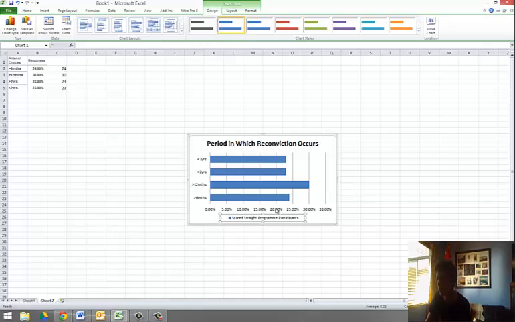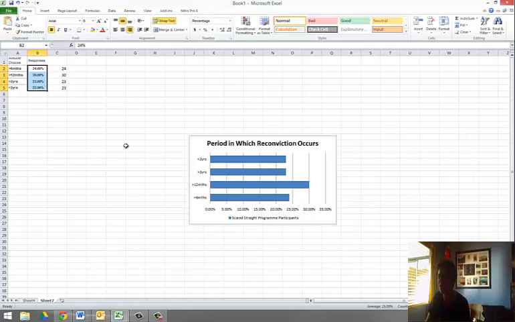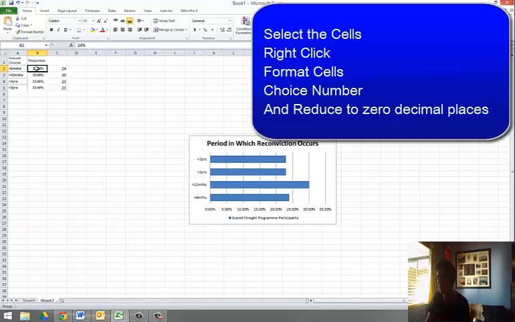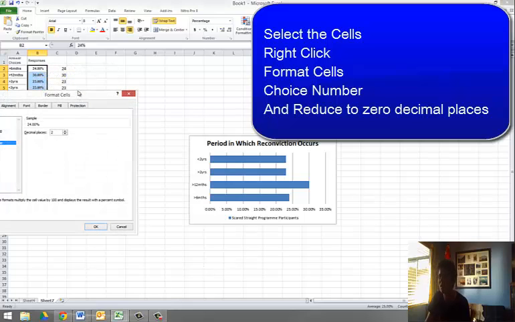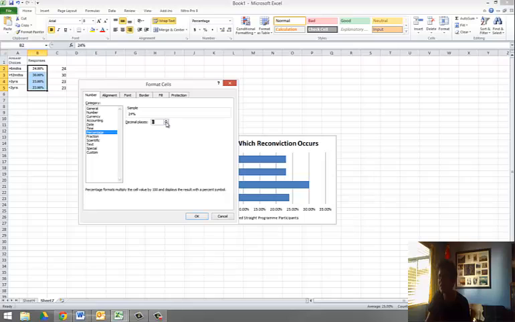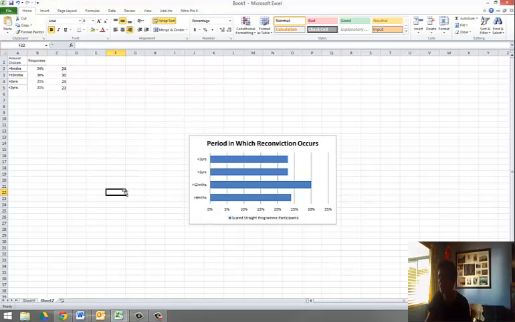Now, what you probably would like to do, I imagine, is to not have 30.00% and 00.00%. So to change those parts on your graph, come here to these cells and select them. Now, all you do to select them is click in them and bring your mouse down, then right click, then format cells, and then you change those decimal places to 0. And now you'll see that there is a change that's happened here, makes it all very easy.